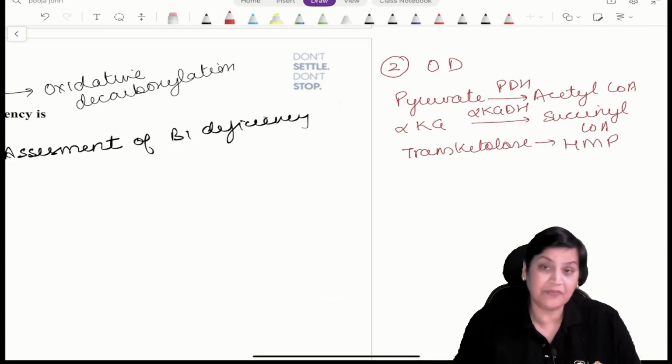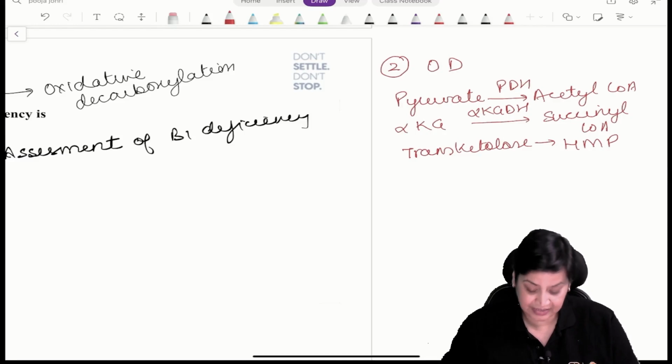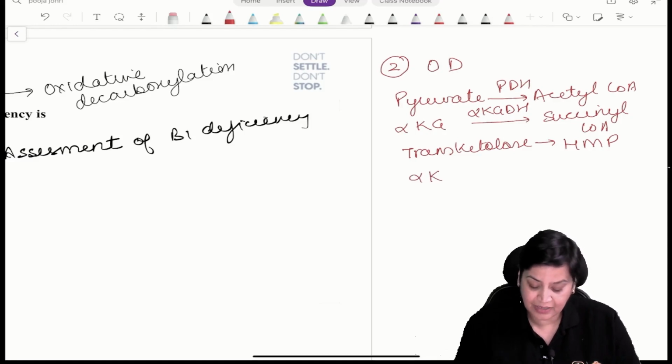HMP shunt, which plays a very important role in maintaining the integrity of the cell membrane of RBCs. And the fourth one is alpha ketoacid dehydrogenase. Basically, this is required for dehydrogenase for branch chain amino acids.